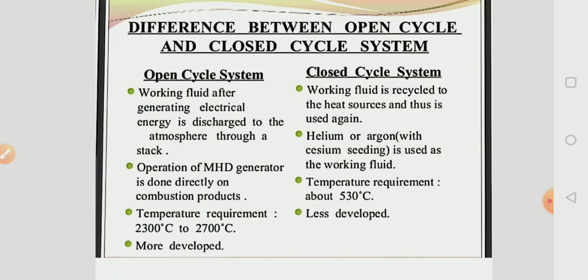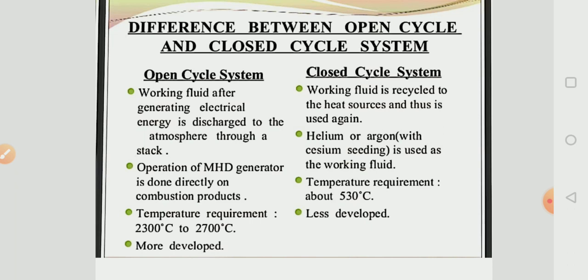The second difference is that operation of the MHD generator in the open cycle is done directly on combustion products. The third is the temperature requirement, 2300 to 2700 degrees centigrade, and it is more developed.